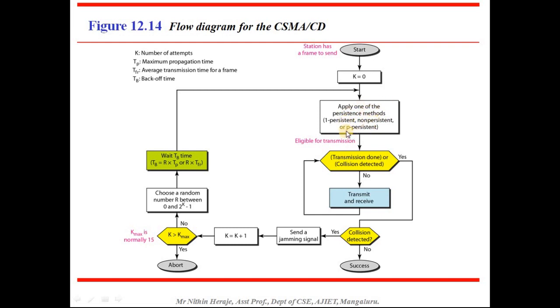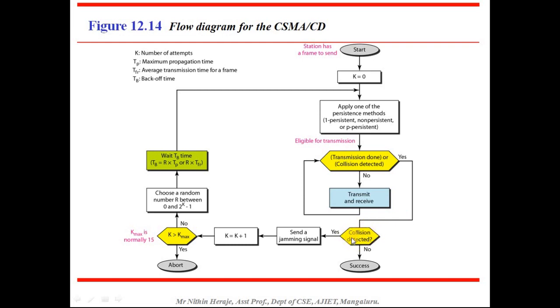Okay, that is either one-persistent, non-persistent, or p-persistent method to sense the medium. If it is eligible for transmission, then either transmission is done or collision is detected. If transmission is done, it will check if a collision is detected.